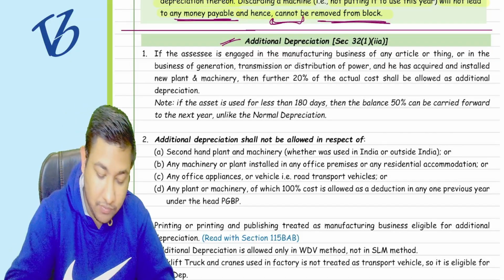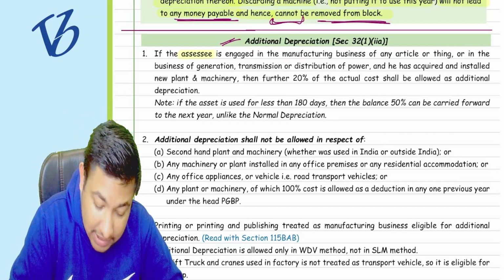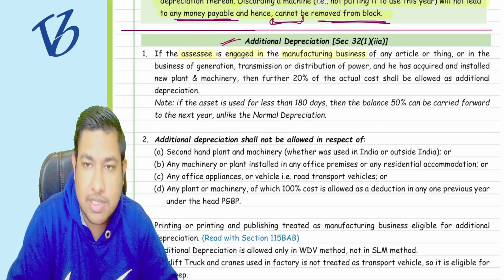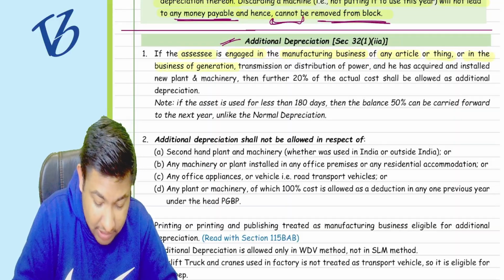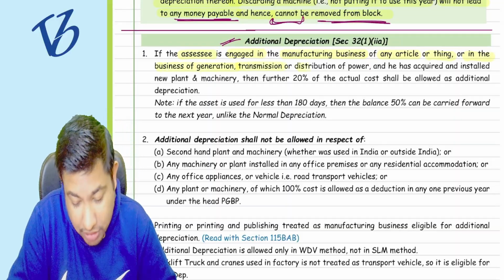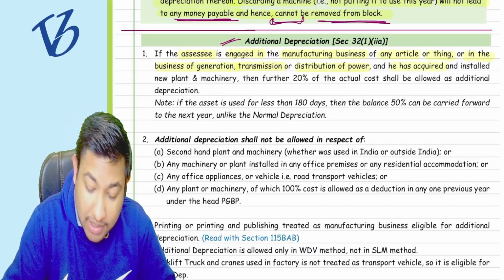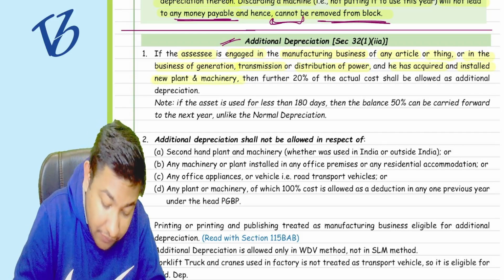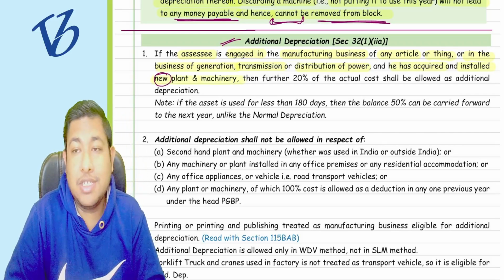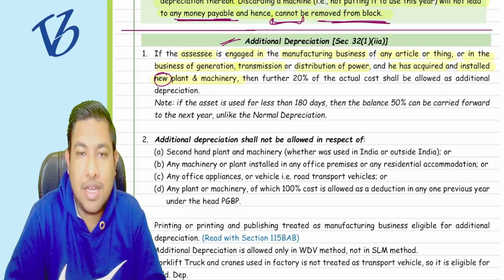Now first we'll study that if the assessee is engaged in the manufacturing business of any article or thing, or in the business of power generation, transmission, or distribution, and has acquired and installed, important thing, new plant and machinery. The word here is new plant and machinery. Second-hand plant and machinery is not allowed.